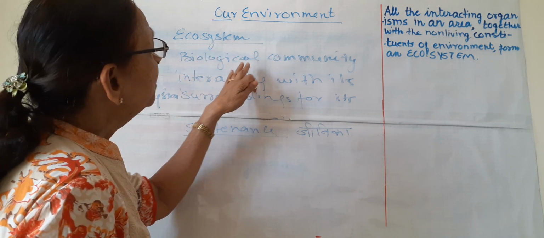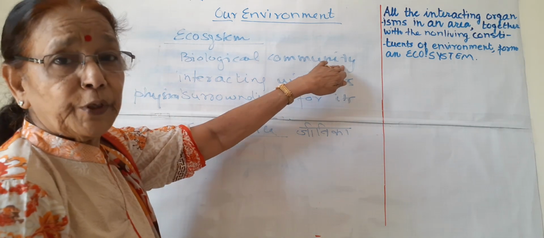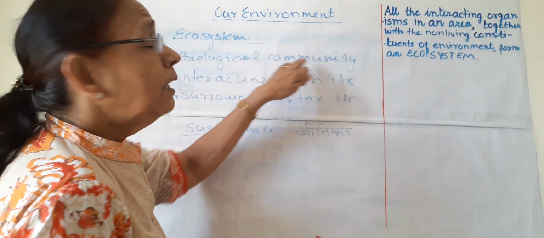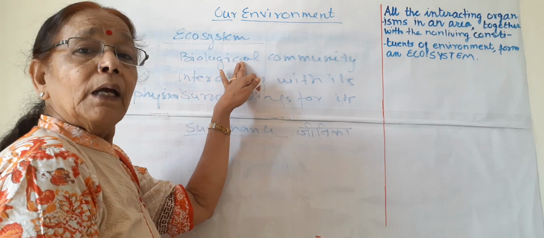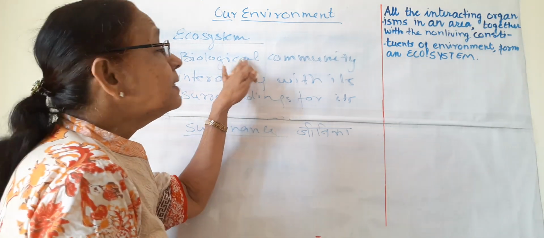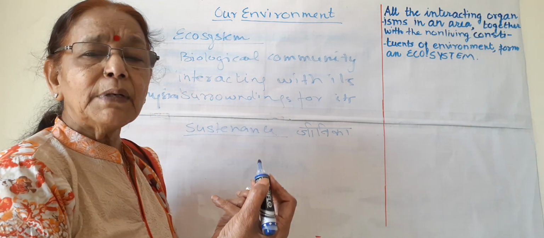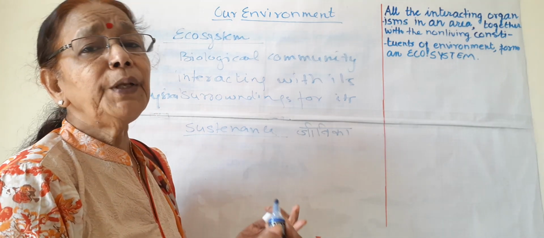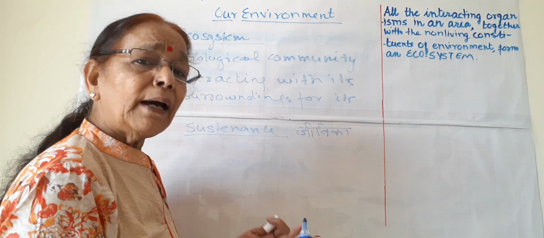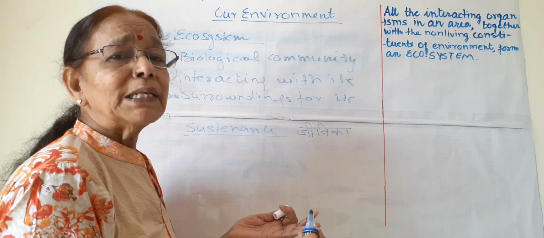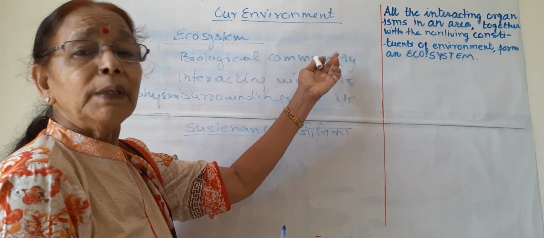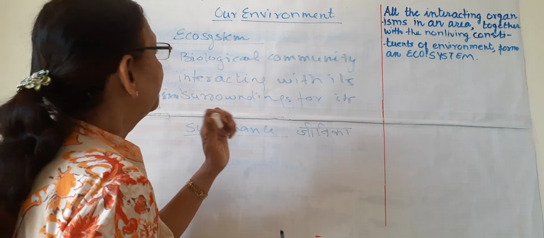So what is ecosystem? It is a biological community. Biological community means a community made up by living organisms. These living organisms may be animals, may be plants, may be microorganisms, and even human beings. Human beings are also animals. So plants, animals and microorganisms form this biological community.